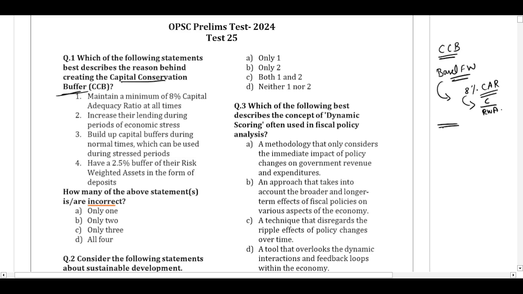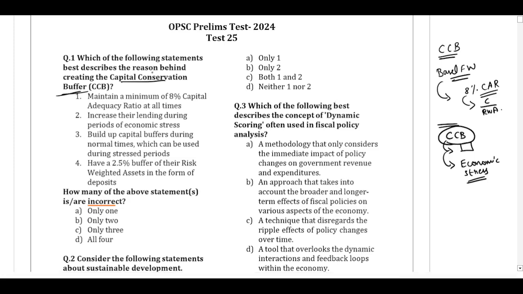Think of it in this way. During good times, you are saving some money so that during the bad times, you can tap into those savings and use that amount. The CCB is also maintained for a similar purpose, so that during the good times, the bank will put aside some amount. During the financially stressful times, the banks can use this additional capital to meet its needs.